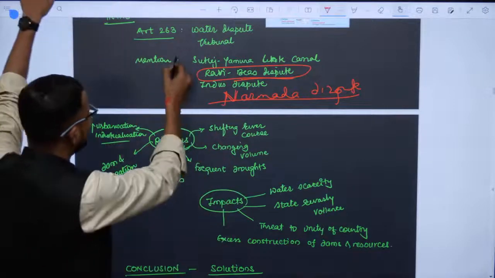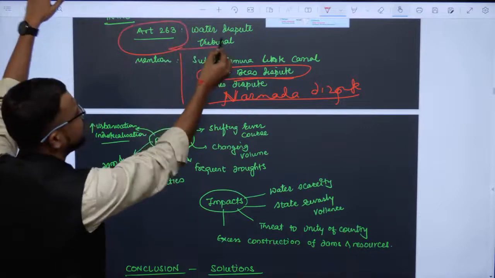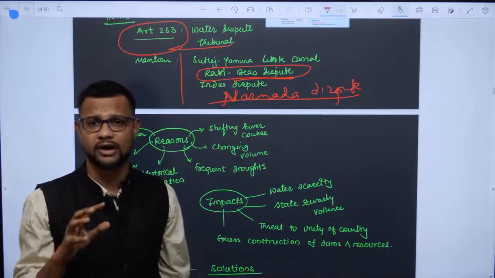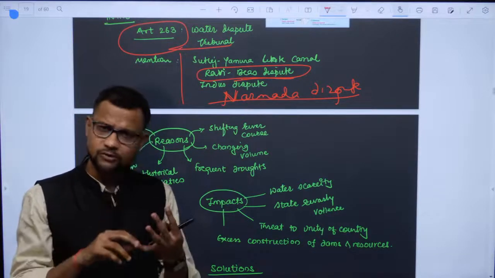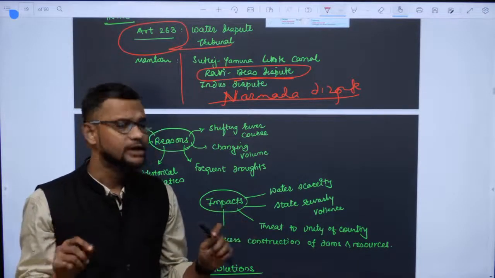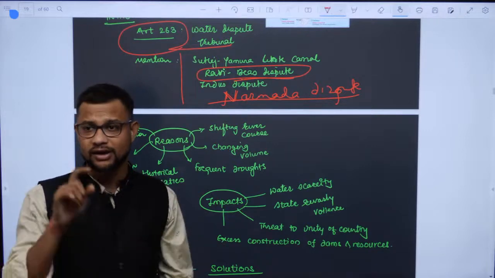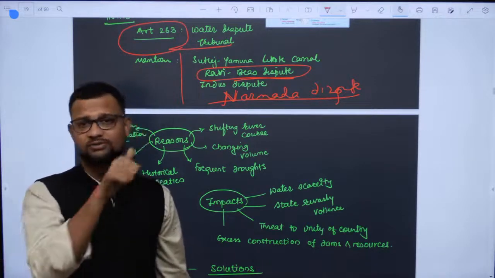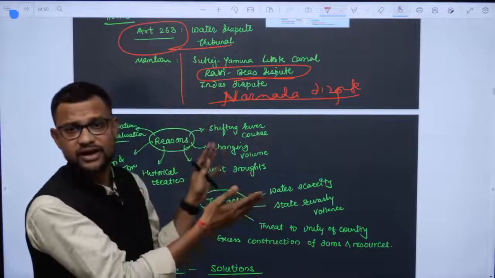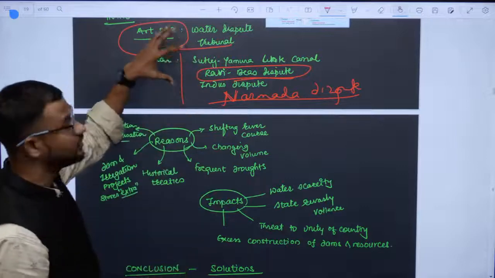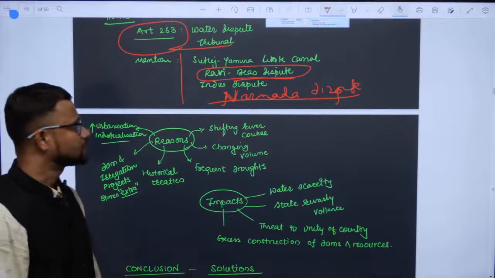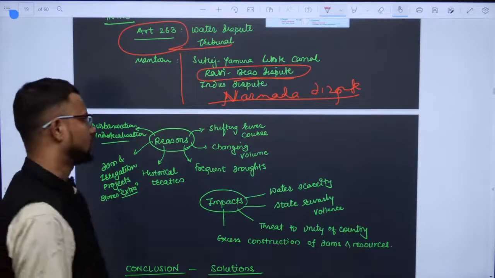So you shall introduce with the article, because the Constitution, believe me, is the highest law of our land. Whether in geography optional, essay or GS, wherever you can add the Constitution, do it, because the evaluator will give you more marks based on this. Just as we connect theories in geography, simultaneously add constitutional views. It gives your answer more orientation.